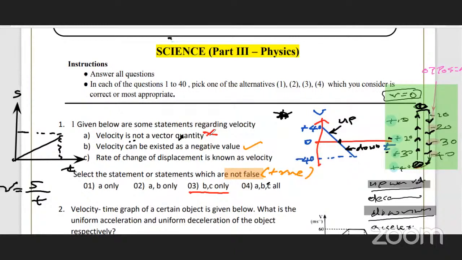Now next one, question number 2. I'll erase the screen. Please take a screenshot or at least note down this. This is very important, this graph, right?